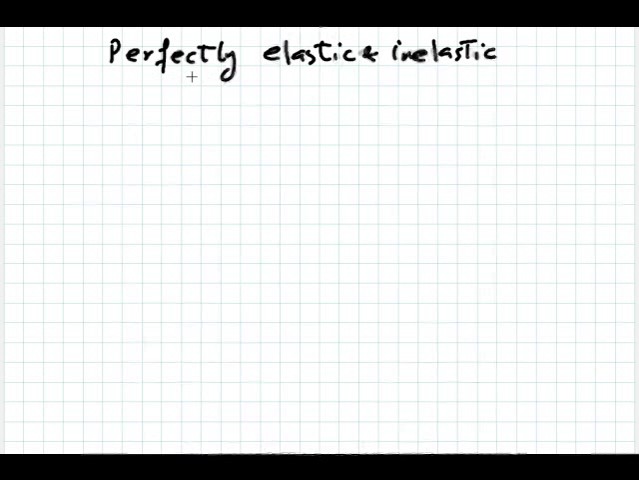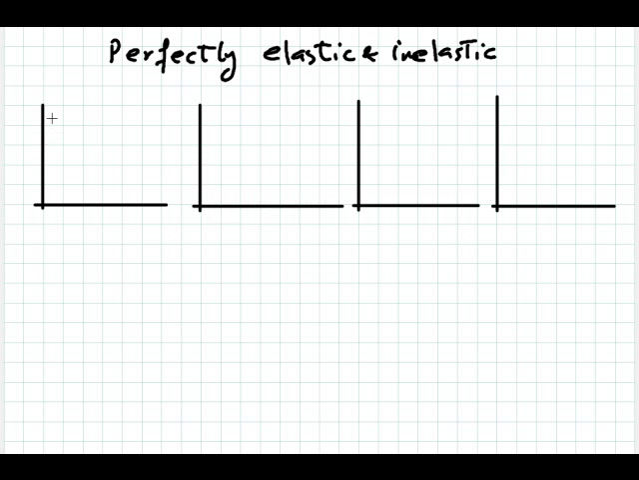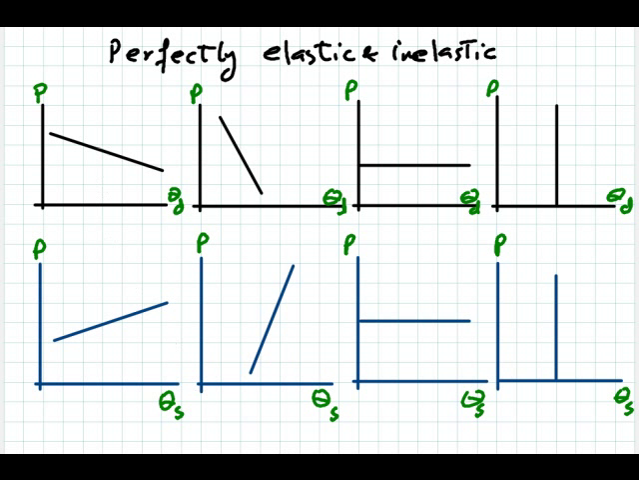In this lesson, we will discuss the concept of perfectly elastic and perfectly inelastic demand or supply. Look at these shapes. These are different shapes of quantity demanded, and in blue color we have different shapes of quantity supplied. First of all, let's discuss the quantity demand.